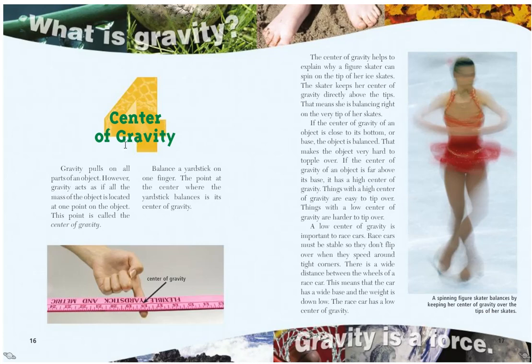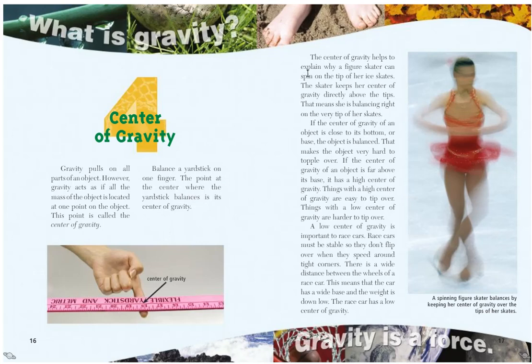Part 4. Center of gravity. Gravity pulls on all parts of an object. However, gravity acts as if all the mass of the object is located at one point on the object. This point is called the center of gravity. Balance a yardstick on one finger. The point at the center where the yardstick balances is its center of gravity, as shown there.